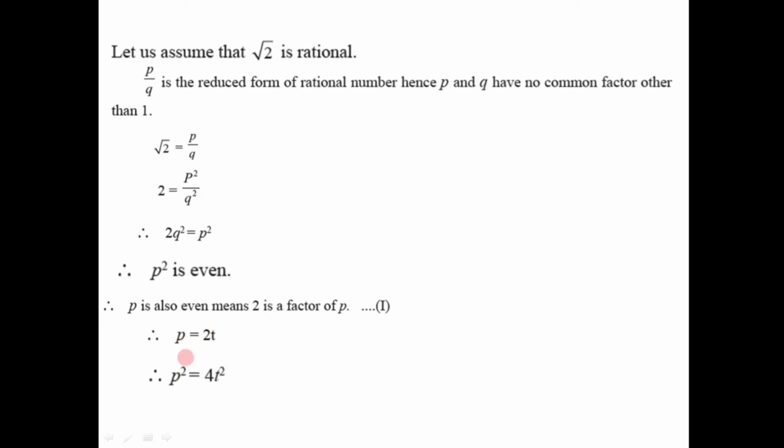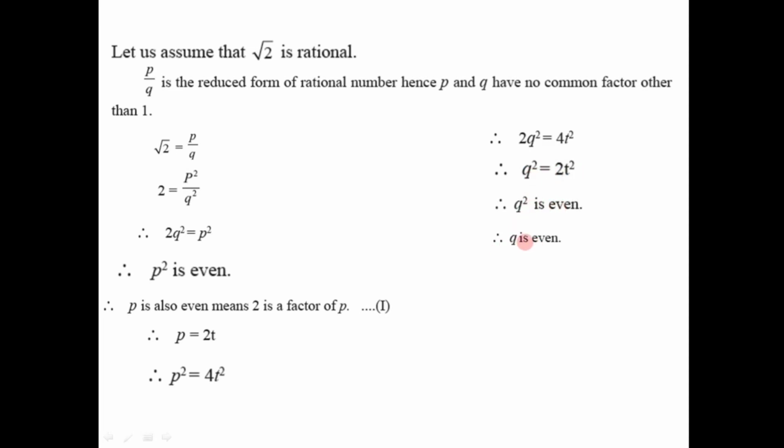If we square on both sides, we get p square is equal to 4t square. But instead of p square, we can write 2q square. So here 2q square is equal to 4t square. If we rearrange these terms, if we take 2 to the right hand side, it will be in the denominator. So if we divide 4 by 2, it will be 2t square. Thus we get the equation, q square is equal to 2t square. So here also 2 into t square is even number. That's why q square is also even number.